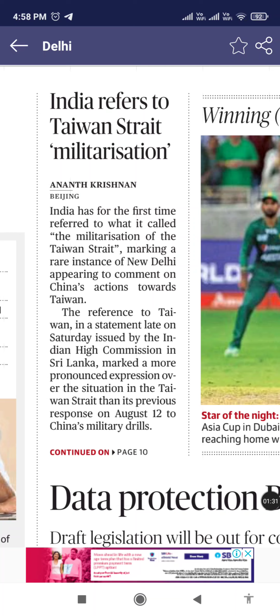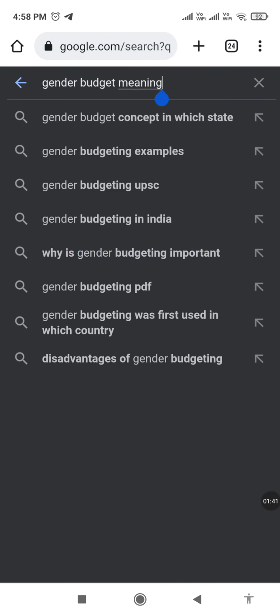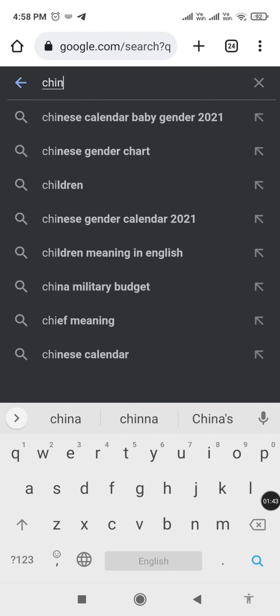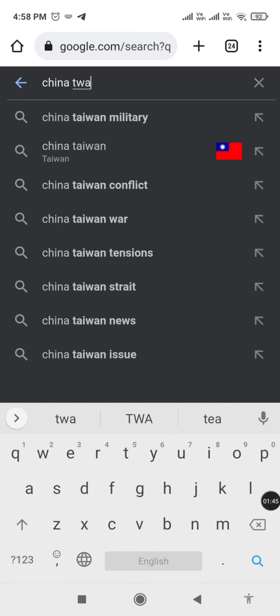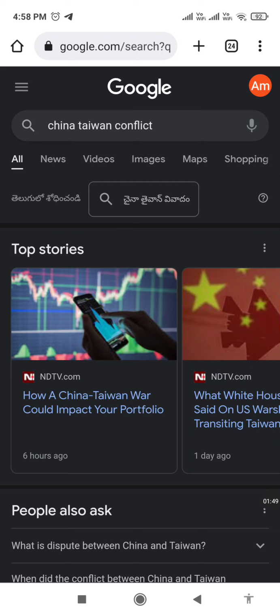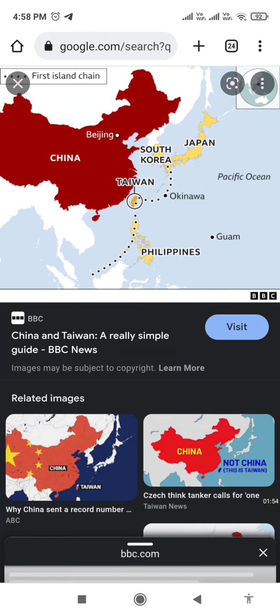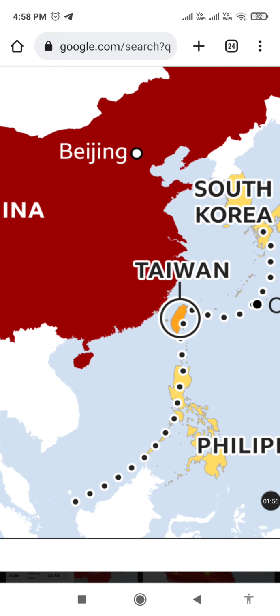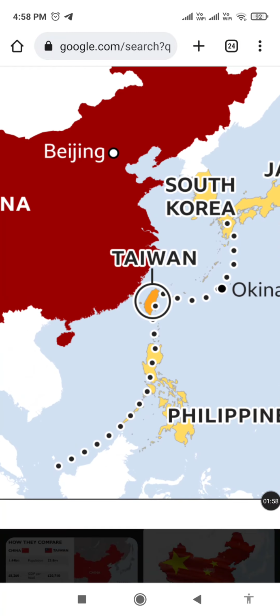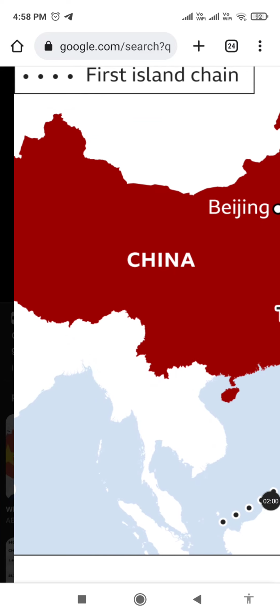But the US has visited Taiwan because Taiwan is strategically located. Let's see where Taiwan is located. You see, this is the small island called Taiwan, and the big, massive China over it.